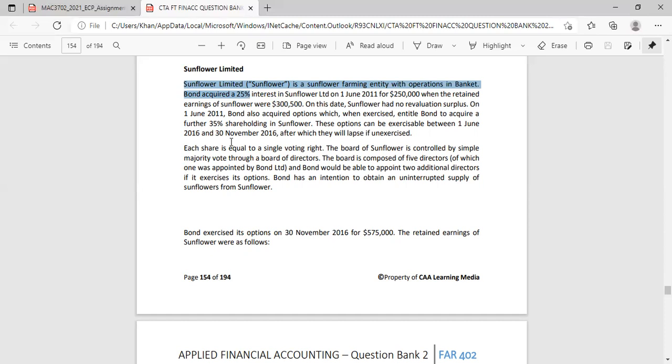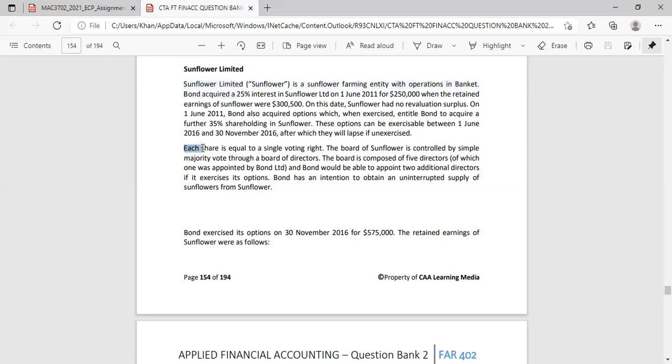But because the 35% can only be exercised from 1 June 2016, the time period before 1 June 2016 means we can't exercise 35%. So that means we only have 25%, which means we will probably only have significant influence, which means we will have an associate. Okay, so just take note of that.